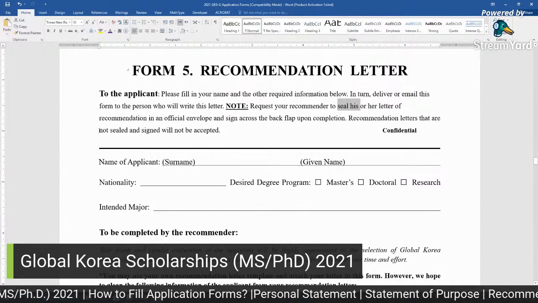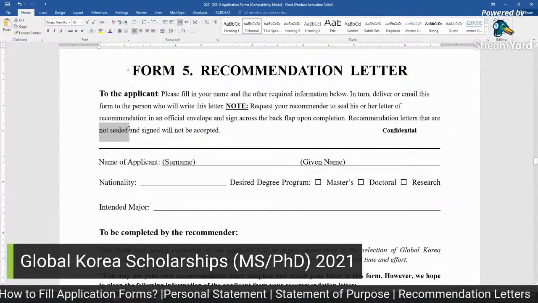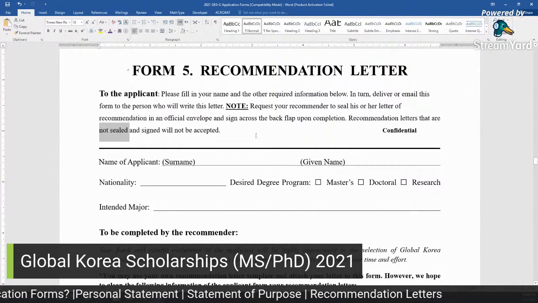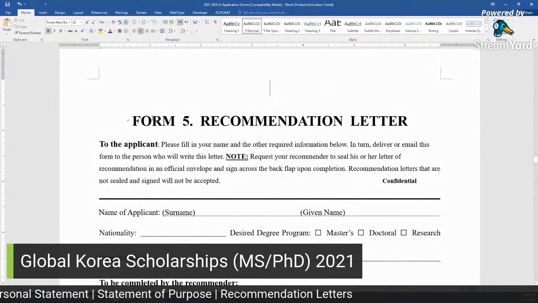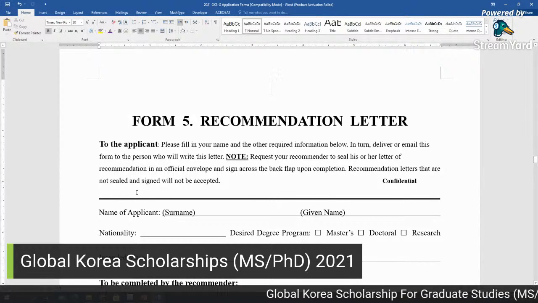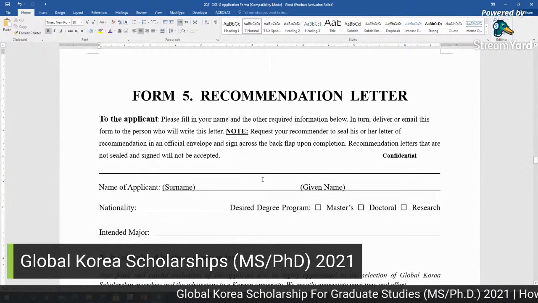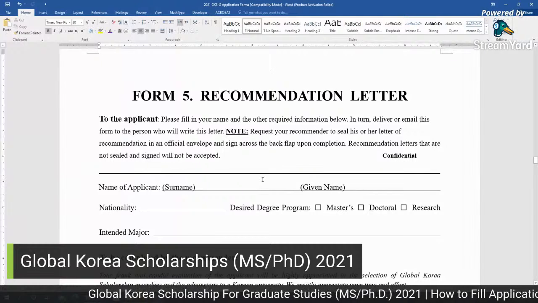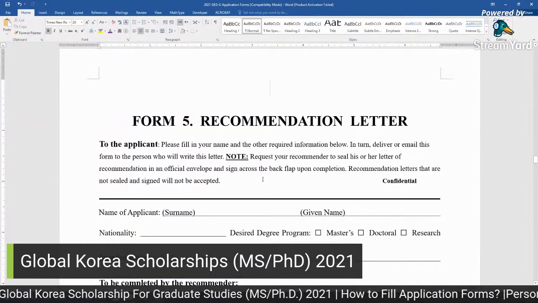Unsealed letters are not accepted. So make sure, or just visit his office and request him, if he can, to make a seal on your letter. For the university track, you can read the instructions from the university.